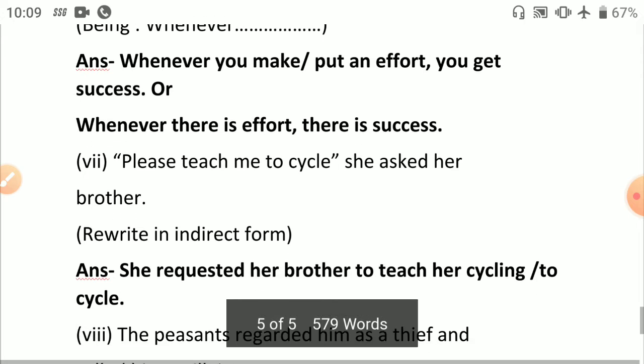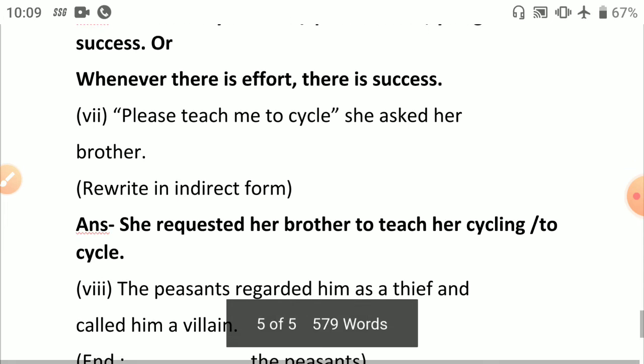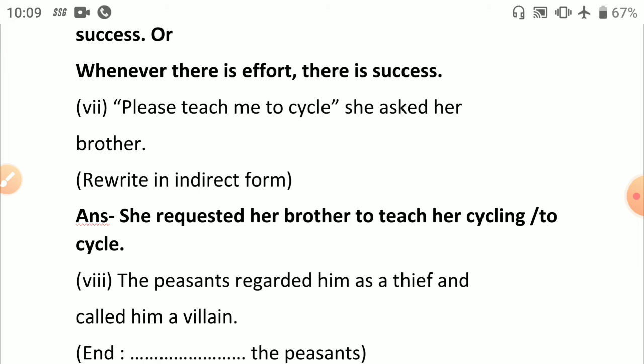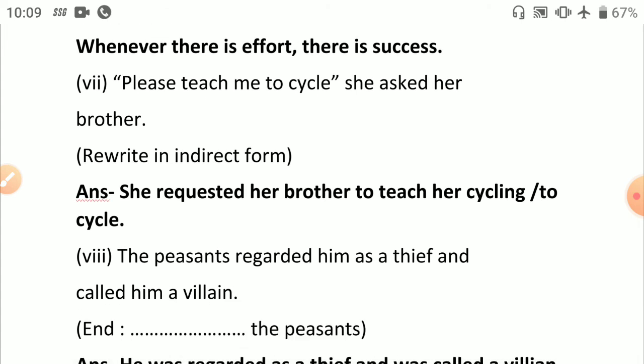Anyone you can write. "Please teach me to cycle," she asked her brother. Rewrite in indirect speech. Basically, she asked her brother. So here you have to see whether it is really asking; it is "please." So she requested her brother to teach her cycling, or to teach her to cycle.